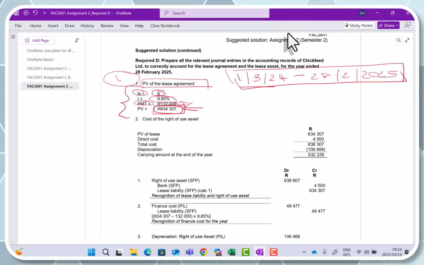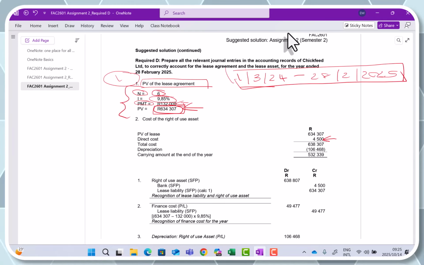In this scenario, we were told that there were initiation and admin fees to the value of 4,500 Rand. So is that a direct cost? Yes, it is, because it is a cost that we needed to incur in order to sign the lease agreement. So therefore you will see that we include the 4,500 Rand here.